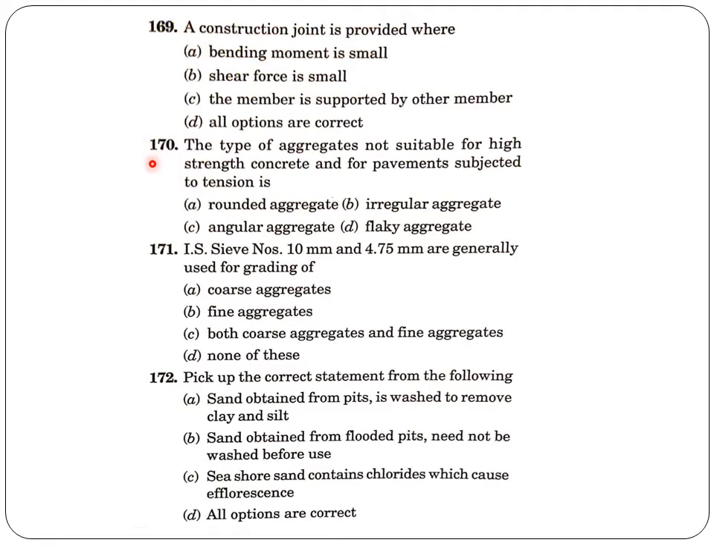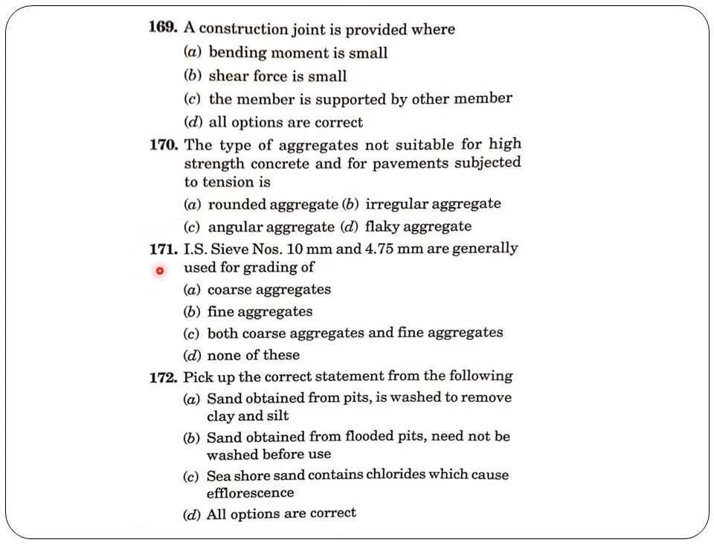Next question. The type of aggregates not suitable for high strength concrete and for pavement subjected to tension is. This rounded aggregate have very low strength and higher workability. So rounded aggregate are not used for such conditions. So the answer is option A.